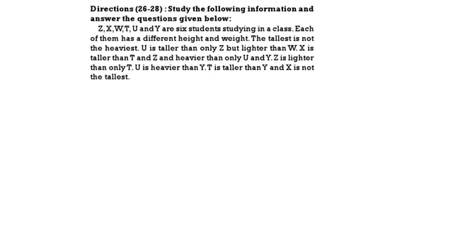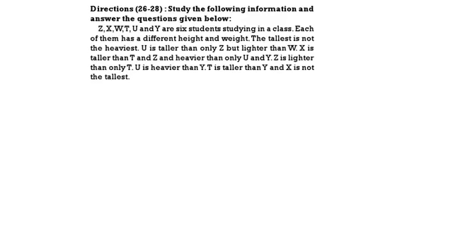See the next one, 26 to 28. Study the following information carefully, then answer the question. Z, X, W, T, U and Y are 6 students studying in a class. Each of them has a different height and weight. The tallest is not the heaviest. U is taller than only Z but lighter than W. X is taller than T and Z and heavier than only U and Y. Z is lighter than only T. U is heavier than Y. T is taller than Y and X is not the tallest.